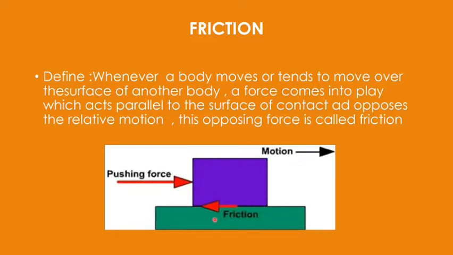So whenever you have to define the frictional force, you can say that when a body moves or tends to move over another surface in contact, then this opposing force is termed as the frictional force. This always acts parallel to the surfaces of contact, and it opposes the relative motion. That should be known to you, that it always acts at the point of contact, at the surfaces of contact, and opposes the relative motion.